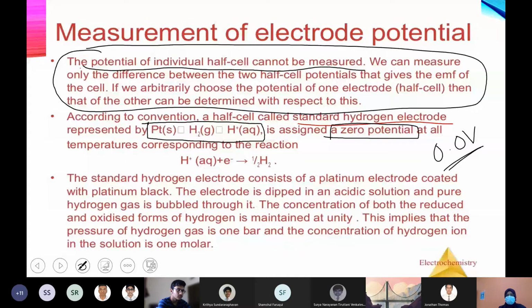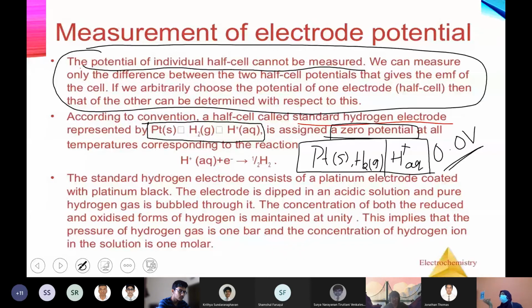Usually it's written like this, okay? Platinum solid, comma hydrogen gas, then one line, then you have H plus aqueous. This is the standard representation. That means hydrogen is in a gaseous state.